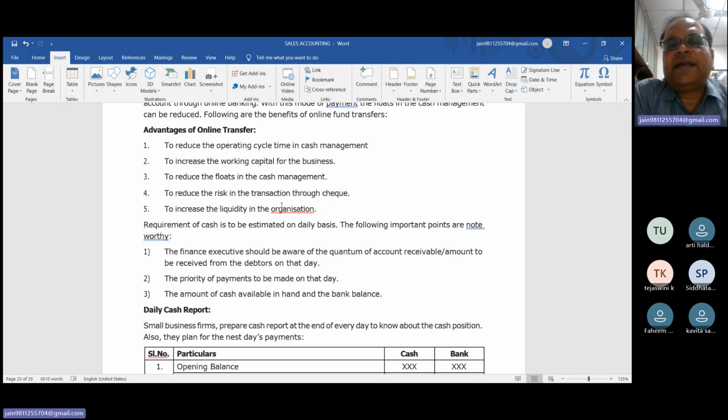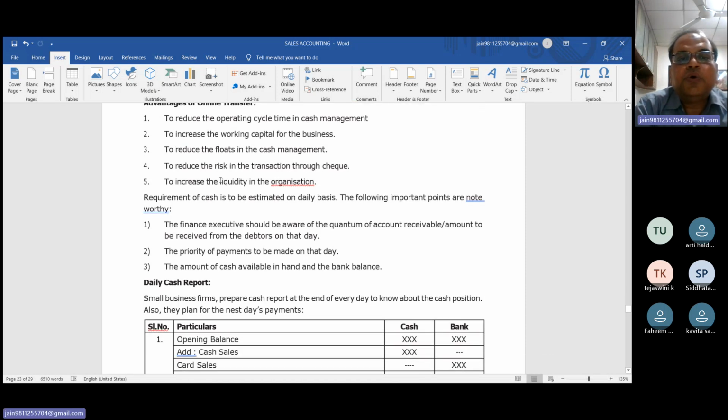Reduce the operating cycle time in cash management, because in the total cycle of the cash, better no float definitely nowadays is considered. So definitely your cash management cycle will be zero. Increase the working capital of the business, definitely. Reduce the floats of the cash management. Reduce the risk in the transaction through the check.